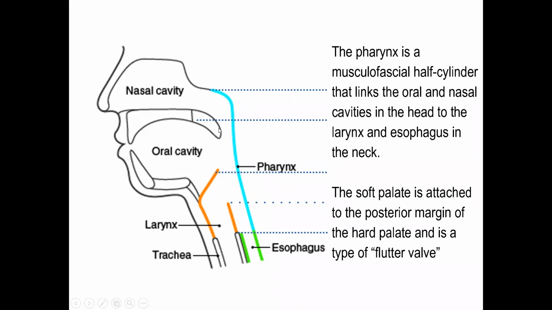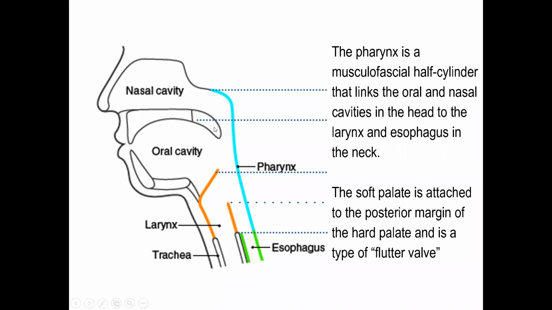When you are breathing deep through the nose, the soft palate will be lowered so that more air can pass down into the larynx. When you are sneezing, the power is so much that the soft palate is lying in between, so that some amount of air will blow out through the nose and some will blow out to the oral cavity, so that it passes harmlessly. But the power to the nose will be sufficient to blow out any particles.